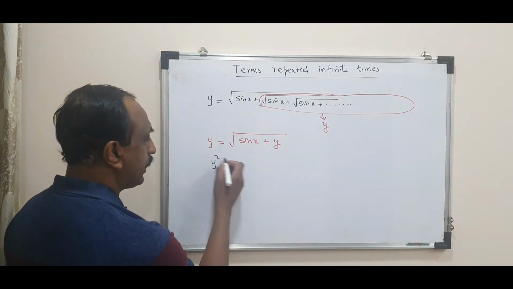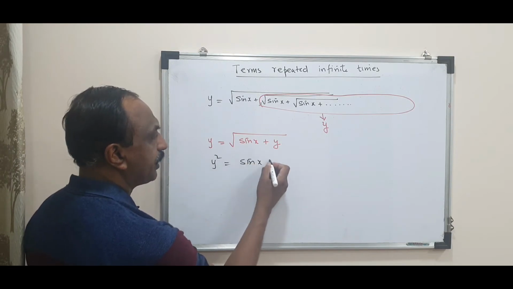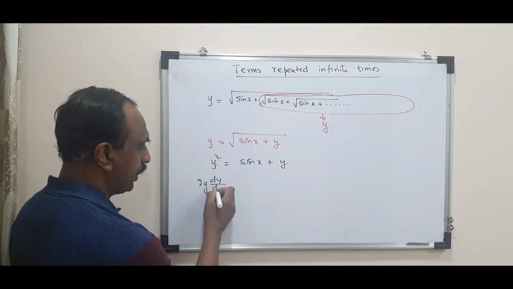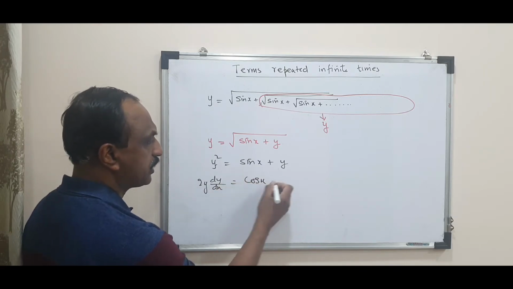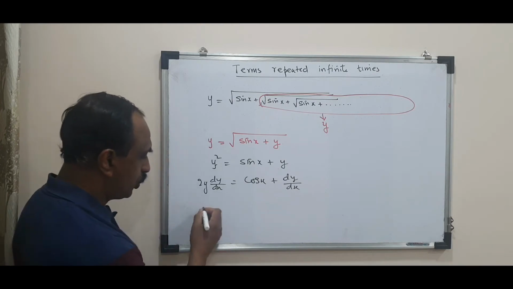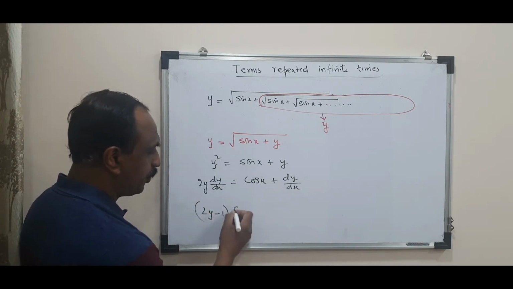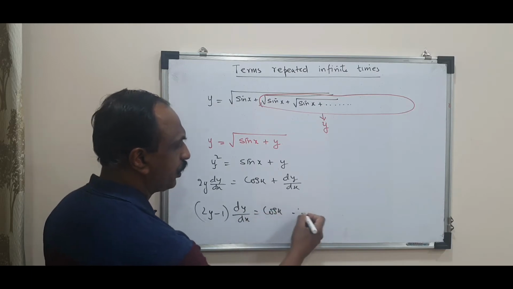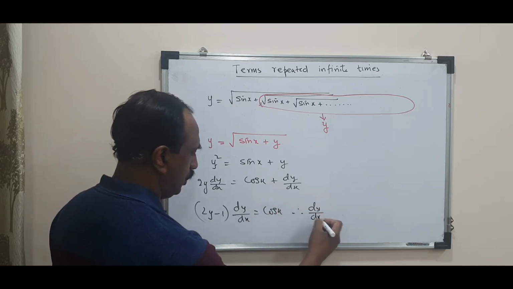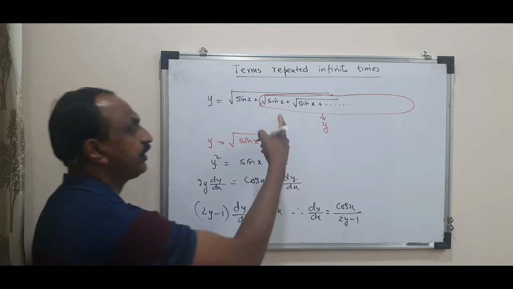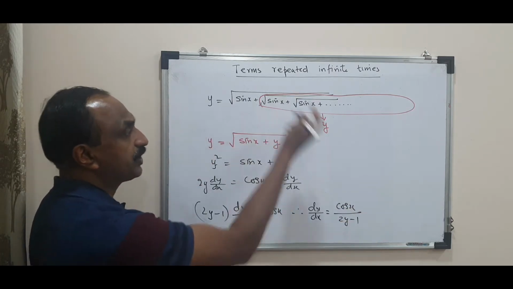Now you can square it and differentiate and get dy by dx. So when I differentiate this, 2y dy by dx is equal to cos x plus dy by dx because we are differentiating with respect to x. So (2y minus 1) into dy by dx is equal to cos x. Therefore dy by dx is equal to cos x upon (2y minus 1). So whenever the functions are repeated, the function comes back again.